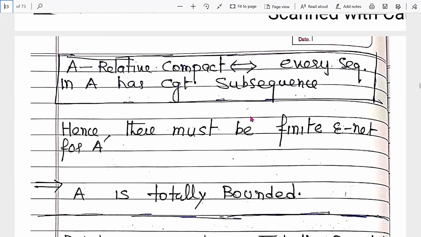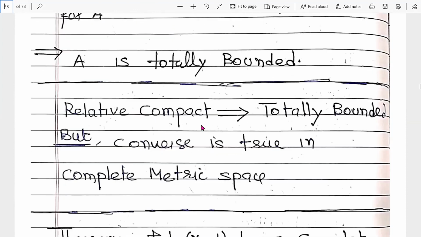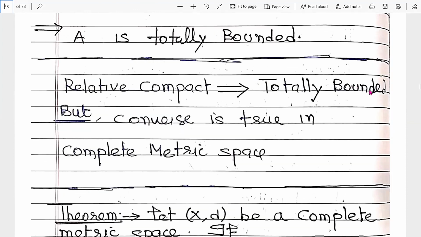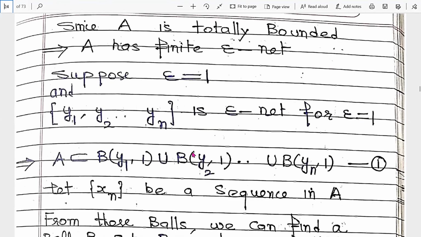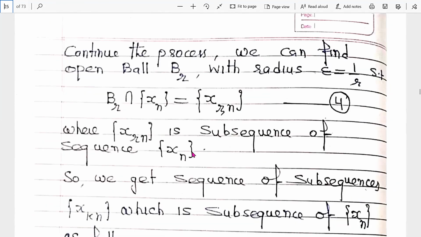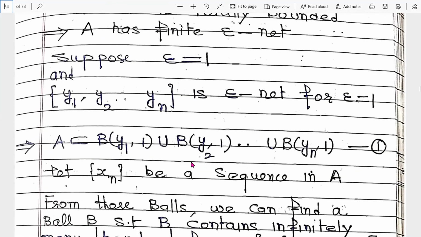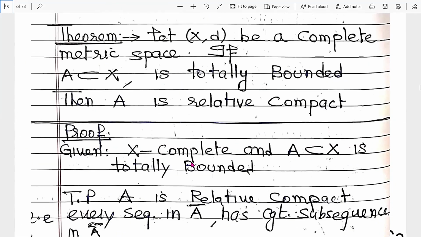Every relatively compact set is totally bounded, right? So relatively compact implies totally bounded, but the converse is not true. The converse is true only in a complete metric space. Otherwise, the converse is not true. Clear? So that we will prove in the next result. Thank you.